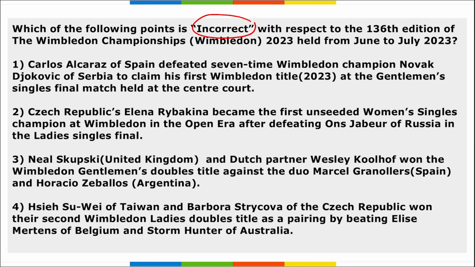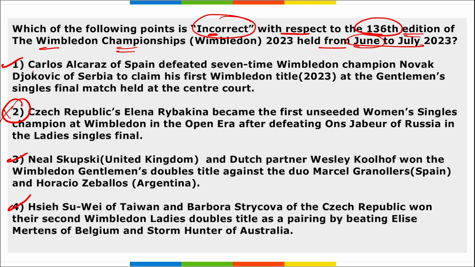Next, which among the following is incorrect with respect to the 136th edition of the Wimbledon Championship that was held from June to July 2023? We have to tell which among the following is incorrect. So let's assume all the options here are correct, just option 2 is wrongly mentioned here.